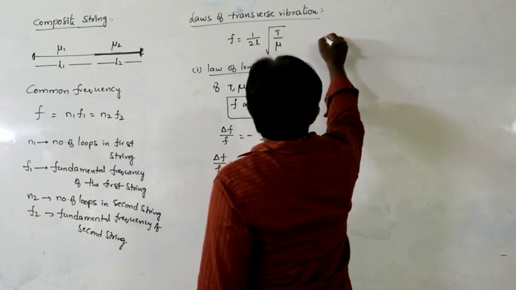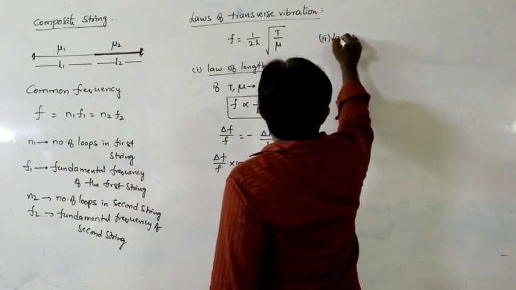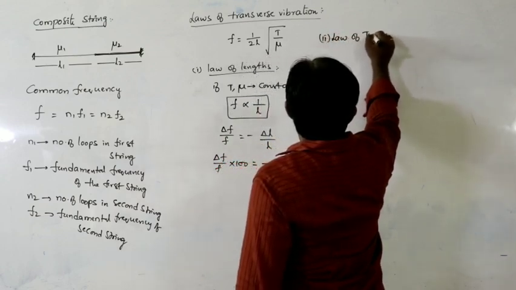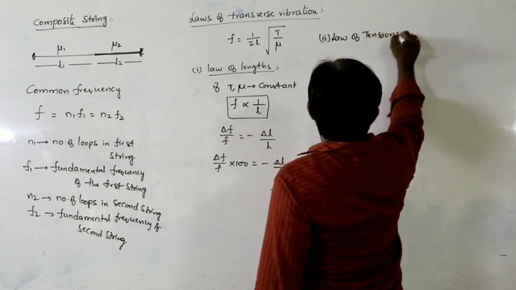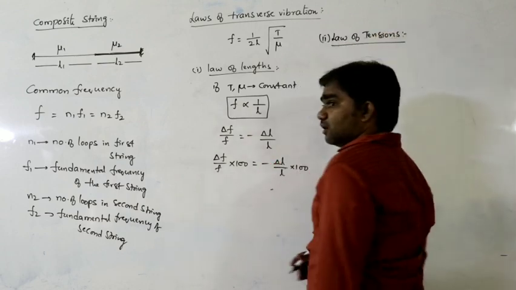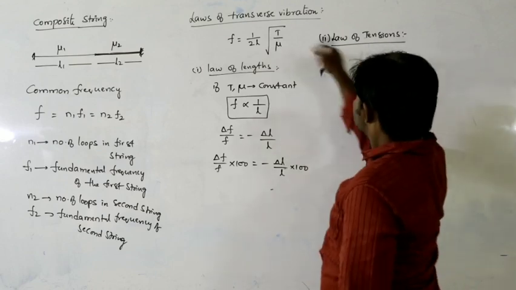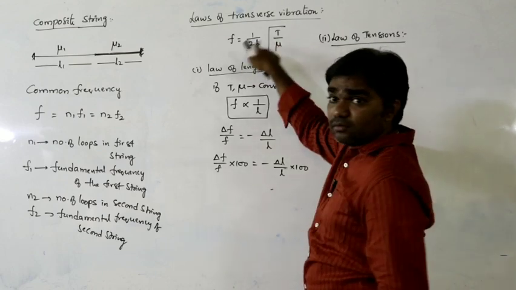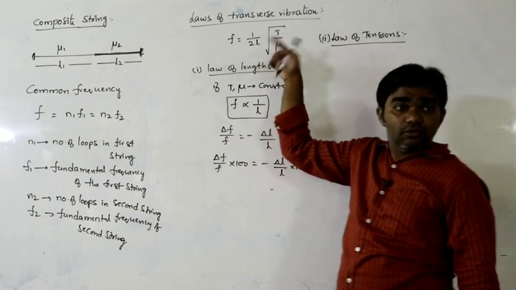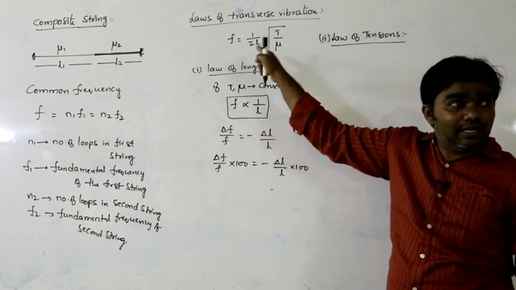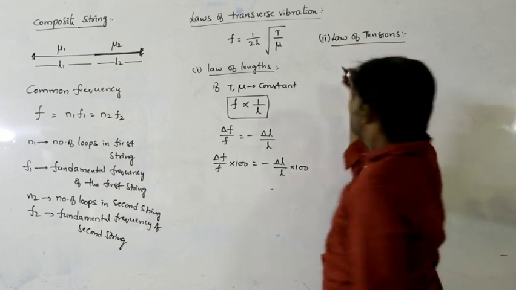Next, the second one is the law of tensions. Here tension must be variable. What are the remaining two variables? Length and linear density.